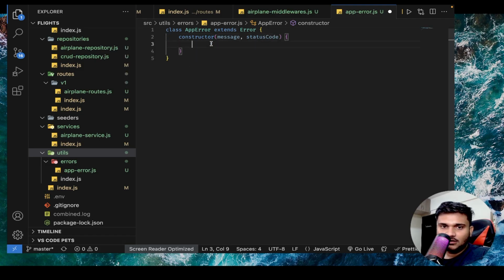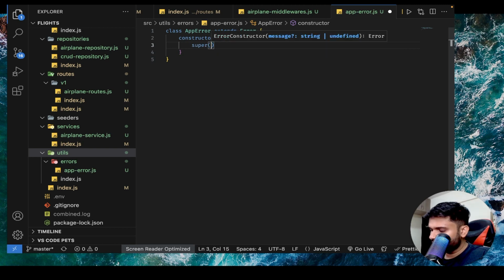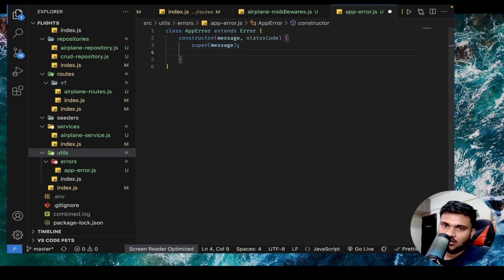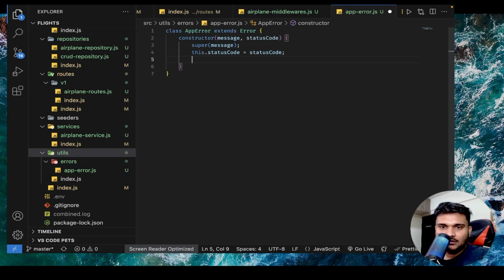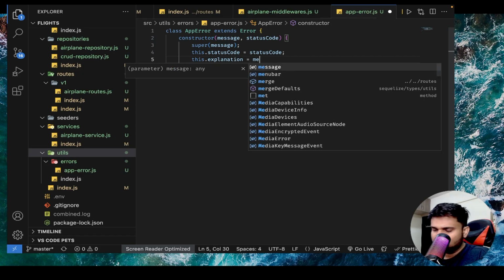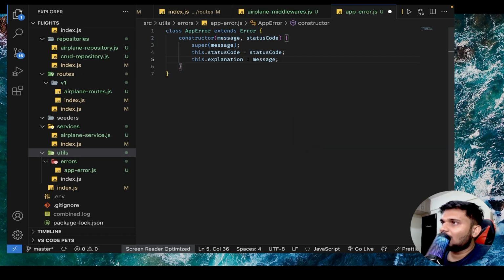Then first of all, we are going to call the super constructor with the message. That is the constructor of the error class with the message. Then we'll write a property status code equals to status code, right? Then let's say we have our message and our status code, and we will say this.explanation equals to message. That is what actually happened with the current call, written in detail inside this explanation.